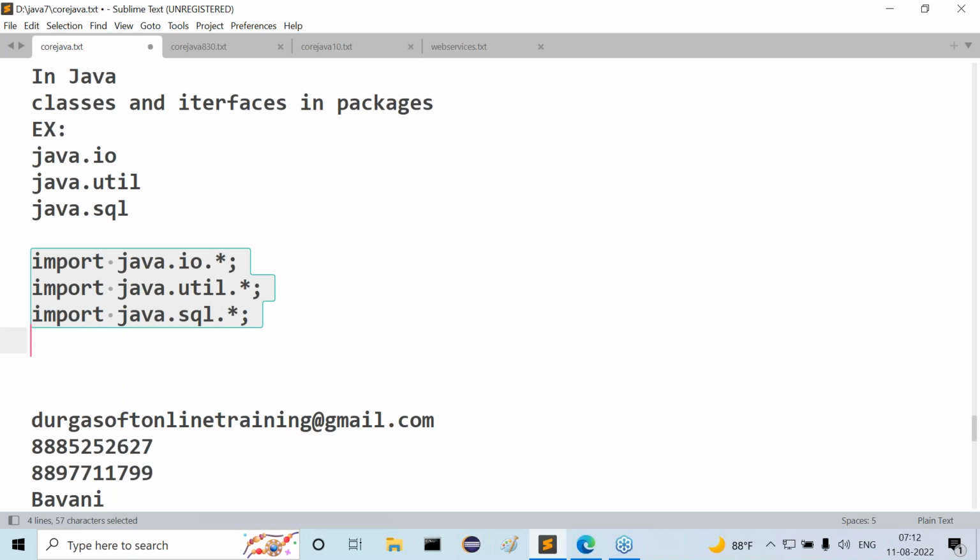If the predefined library does not exist, then the compiler will raise an error. If the predefined packages exist, then the compiler will not raise any error. At the same time, the compiler will not load any library to the memory.